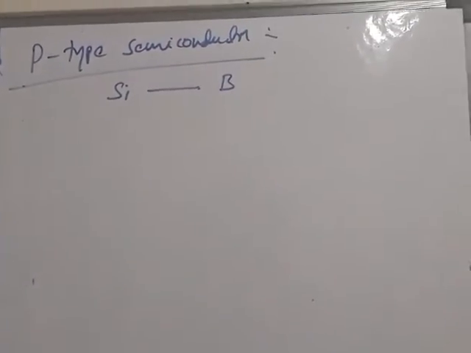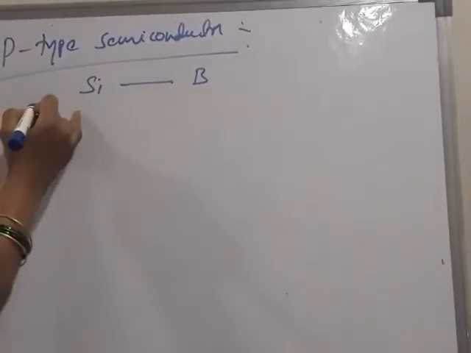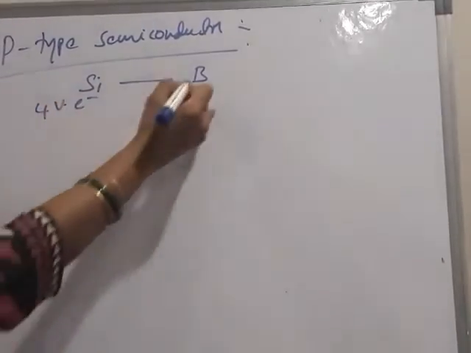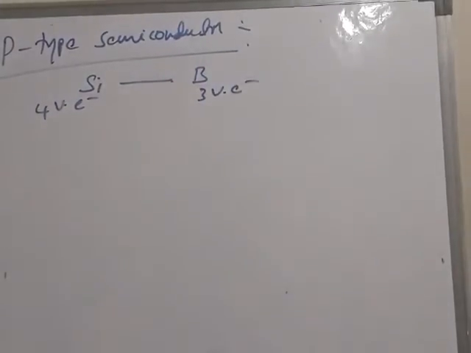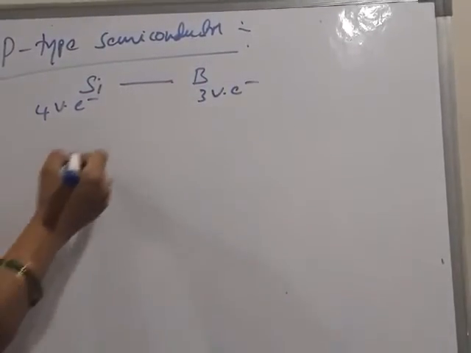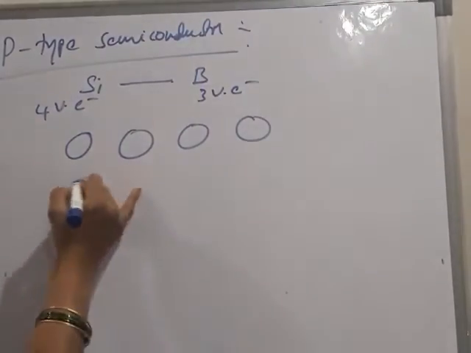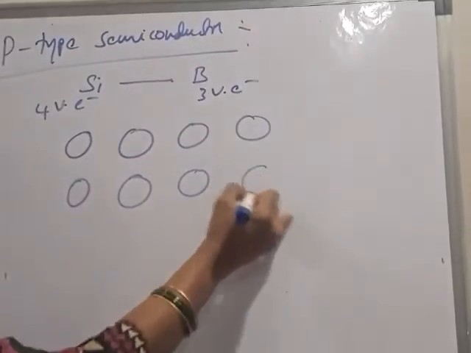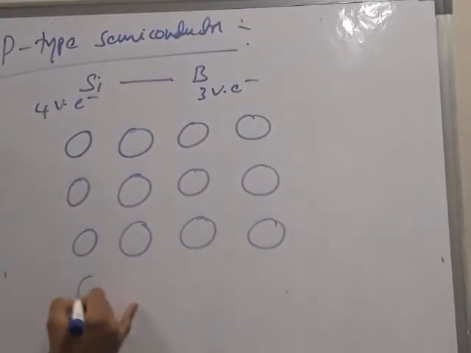Silicon contains 4 valence electrons and boron contains 3 valence electrons. And here also this is the lattice of silicon having silicon atoms.